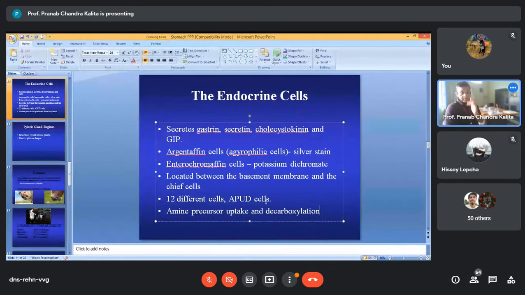These cells are also called cells of the APUD system, amine precursor uptake and decarboxylation reactions.